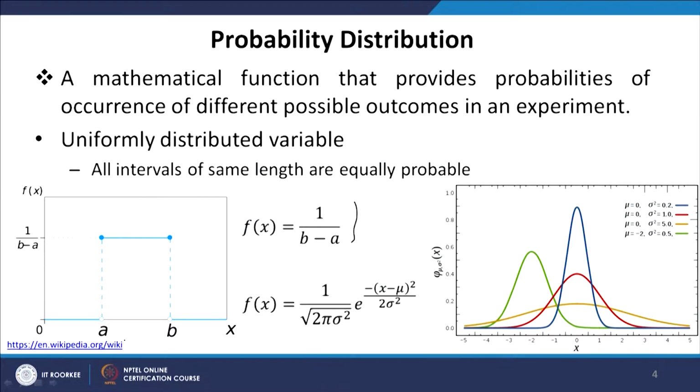Similarly, we have a random variable distributed along what we call the normal distribution or Gaussian distribution. It depends on 2 parameters, mu and sigma. Mu is the mean value and sigma is the standard deviation, and we see that the maximum probability in this function is at the mean value. If you look at it, at the mean value, that is x is equal to 0. So, mean value 0 means the value of x is 0. So, the probability is maximum.